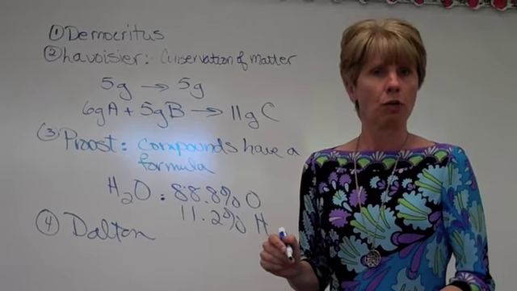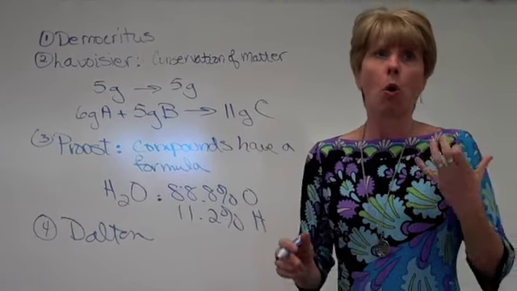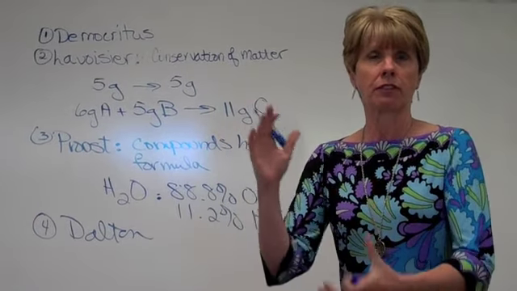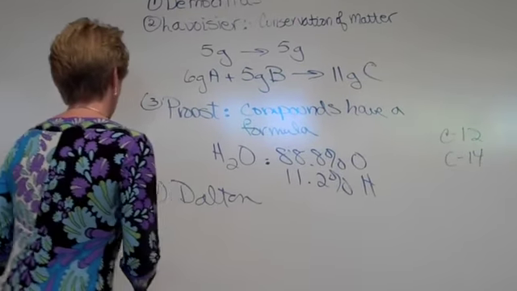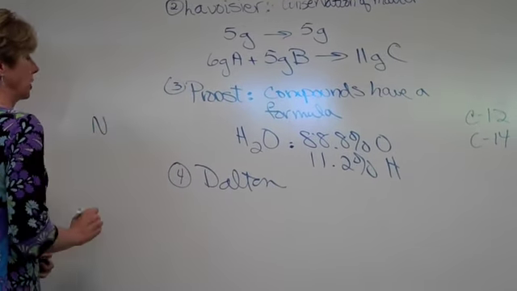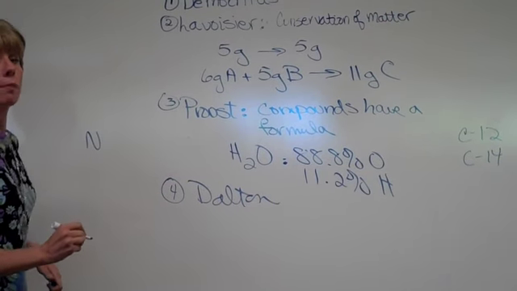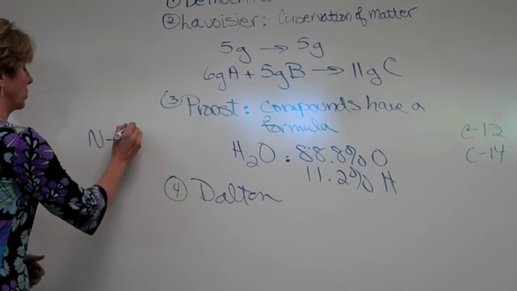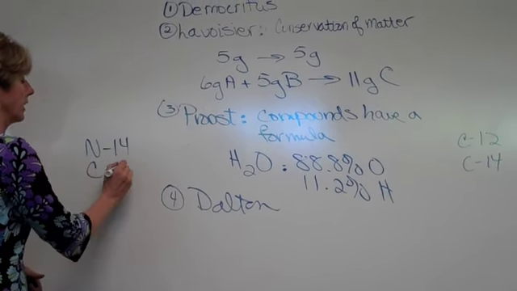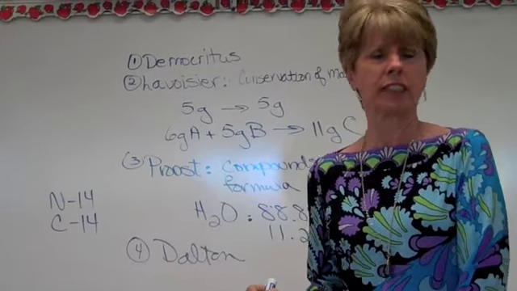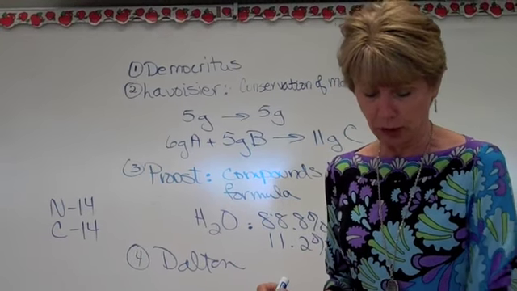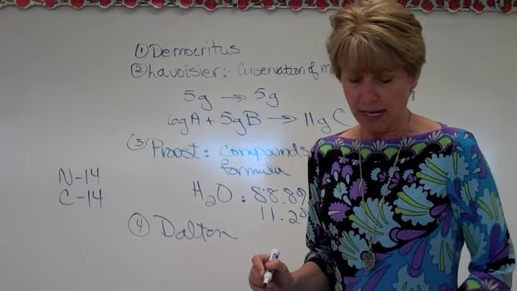But we also know then that not all atoms of different elements have different masses. That's not making sense, is it? Okay? But according to Dalton, nitrogen could never have the same mass as carbon, which isn't true because nitrogen can be nitrogen-14, and then there's carbon-14. Okay? But it's good just to see what he had to say as he was studying this information.